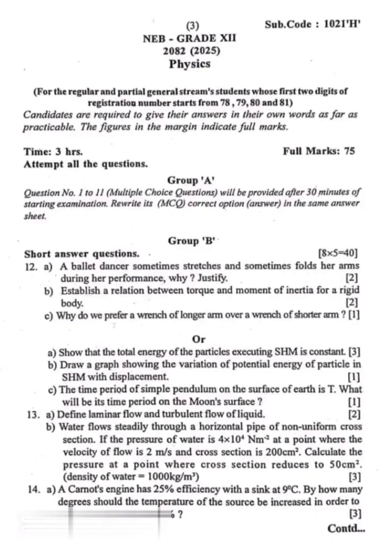Group B, question number 12A. A ballet dancer sometimes stretches and sometimes folds her arms during her performance. Why? Justify. B. Establish a relationship between torque and moment of inertia for a rigid body. C. Why do we prefer a wrench of longer arm over a wrench of shorter arm?